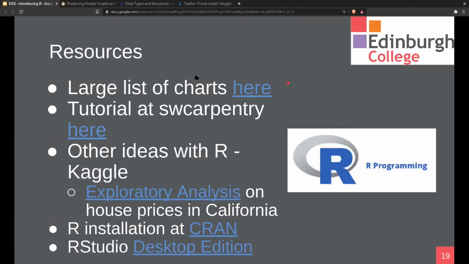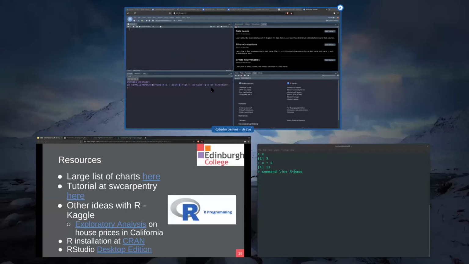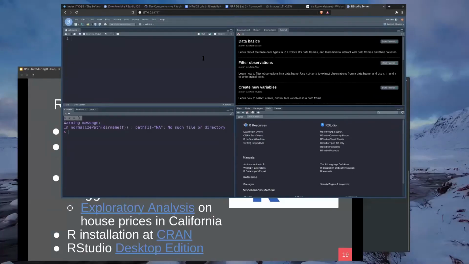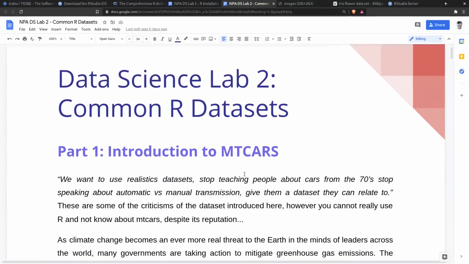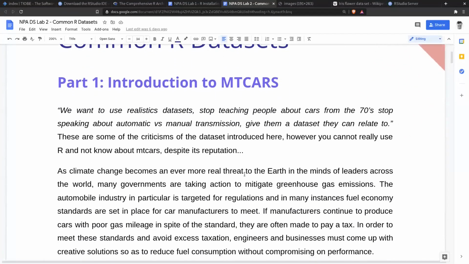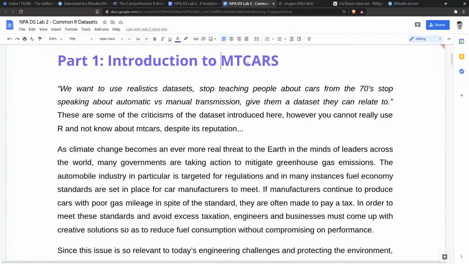And let's have a look at Lab 2 now, which takes R into a little bit more detail. So in Lab 2, we're going to look at a data set called MTCars. Now, MTCars stands for Motor Trend Cars.